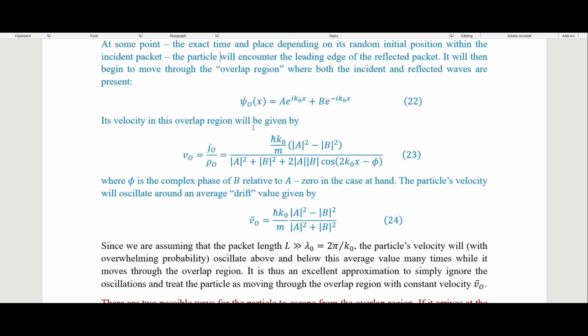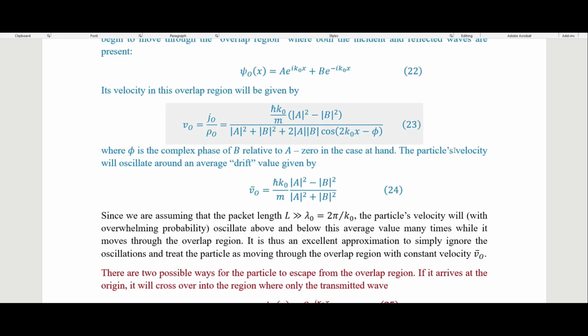So its velocity in the overlap region will be given by this right here, where we have this factor that has this phi in it, and this is the complex phase of B relative to A. In this case, it is 0 for this scattering. We'll see when we get to the tunneling that we cannot just think of that as 0. So the particle's velocity will oscillate around an average drift value given by this. So this is the velocity in the overlap region.